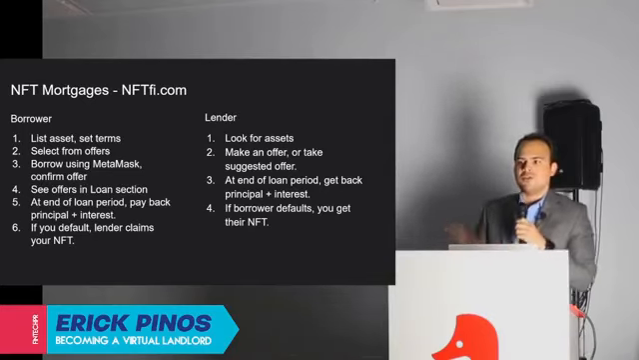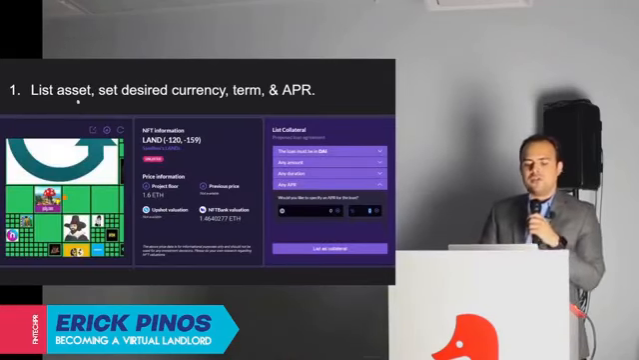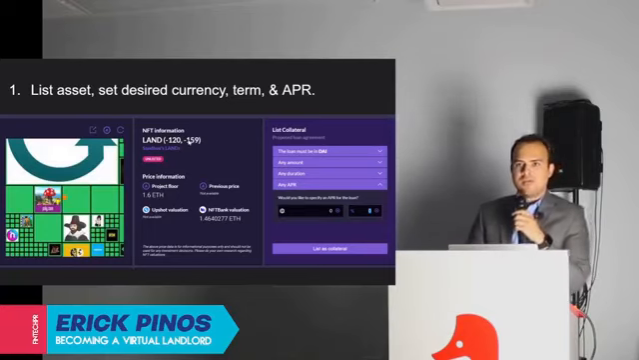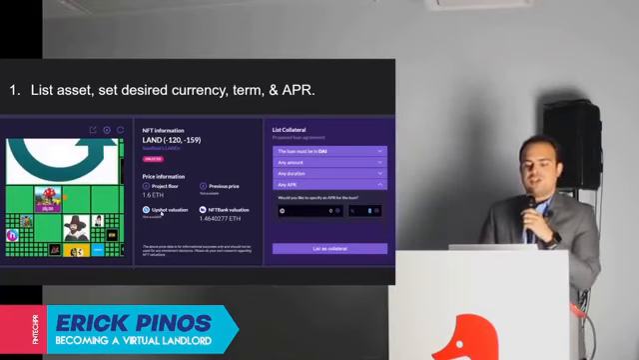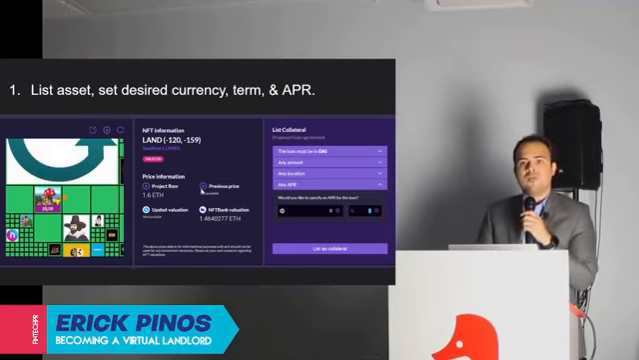But I'm going to show some screenshots so you can get a visual representation of what this looks like. First, you list the asset, you set the desired currency and the APR. This is one of my parcels of land inside Sandbox. I have -120, -159. Those are the coordinates. They give you some useful information here that's pulled from NFT Bank. They tell you how much the land is worth, right? That's the floor price that we were talking about earlier.